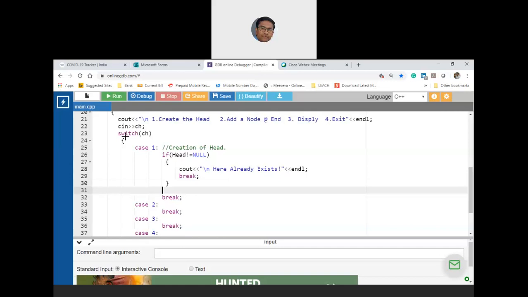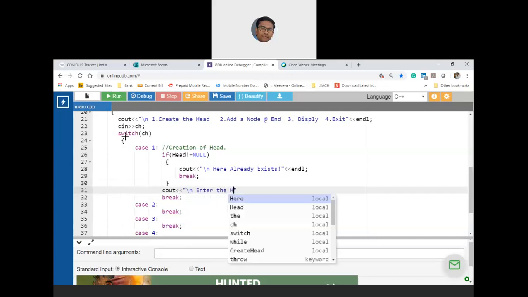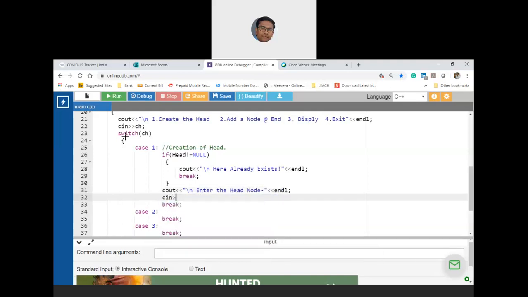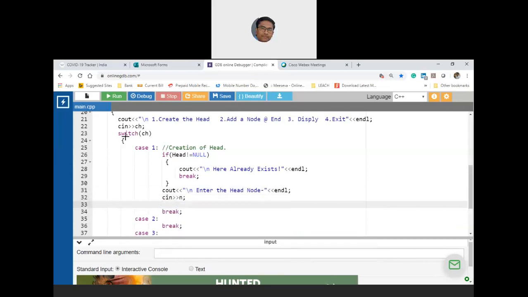I'll come here only if I'm not breaking. Line number 31. Here I will ask the user to enter the head node. We come here only when the head node is null. Assume that the user has entered some number which I'm taking into n. Now I'll say head is equal to create head with head followed by n.